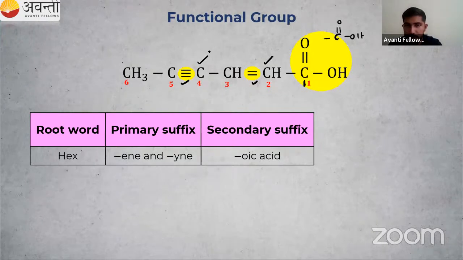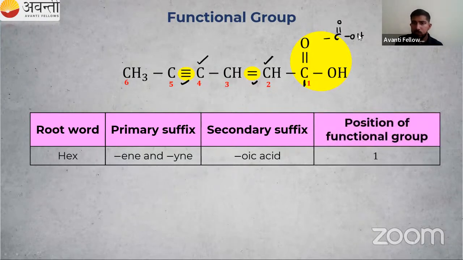You two friends, I'm getting the answers. So these are the rules. Can you name the organic compound now? Position: at the first position, our carboxyl group is present. Second position, there is a double bond. Fourth position, there is a triple bond. Okay. Then if carboxylic acid is coming, oic acid, that is a secondary suffix.